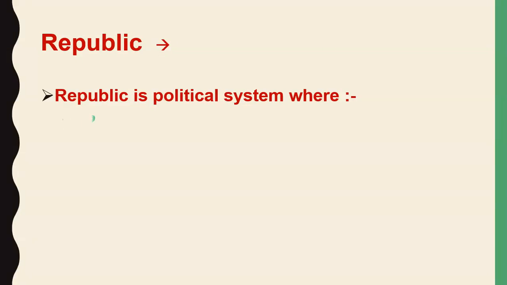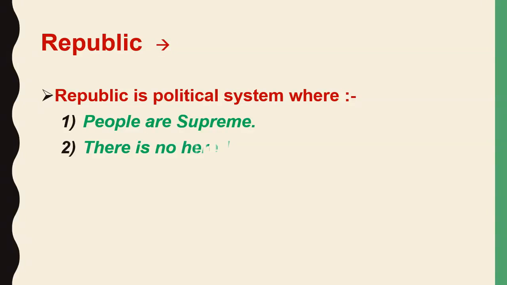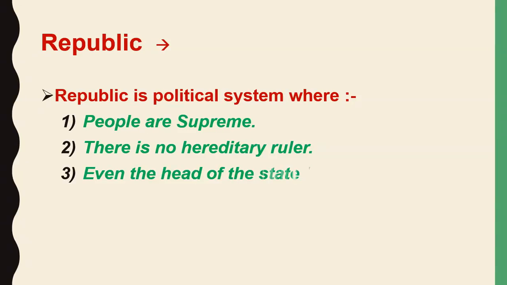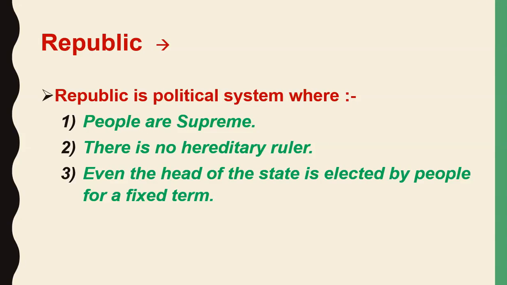Now friends, then comes the word republic. So what is the meaning of the word republic? So republic is a political system where people are supreme. Okay, so what is republic? So republic is a political system where people are supreme. So definitely where there is the rule of people. Now there is no hereditary ruler. So the most important provision of the republic system is that there should be no hereditary ruler.